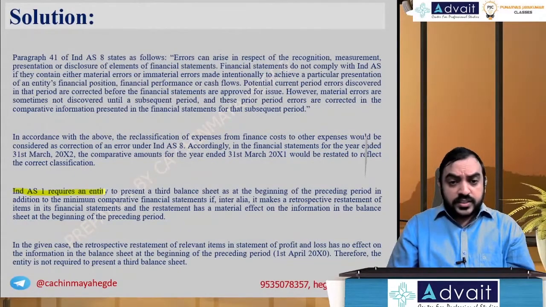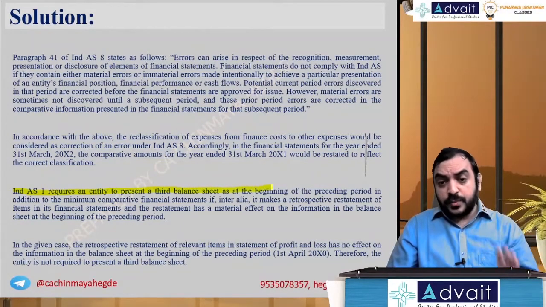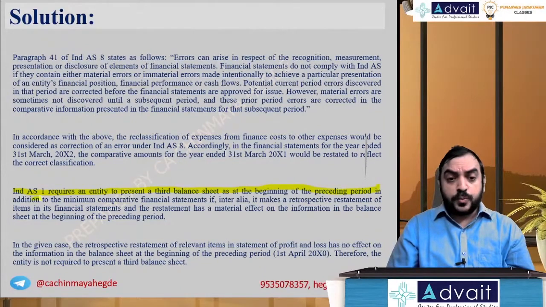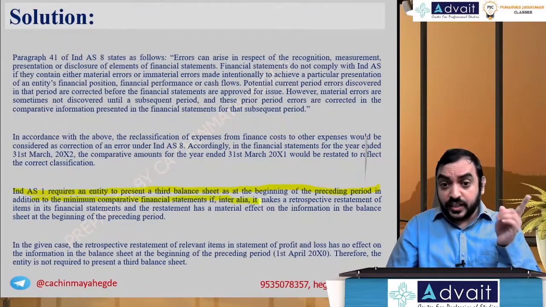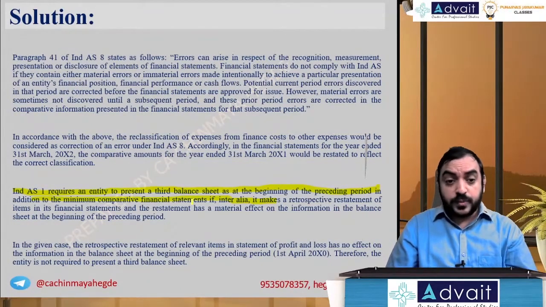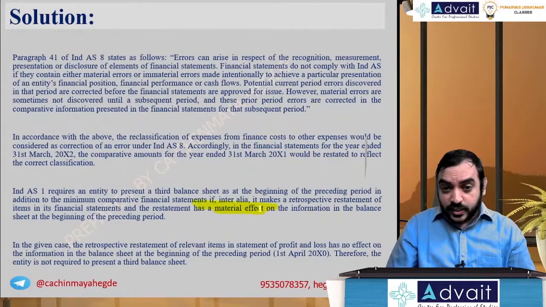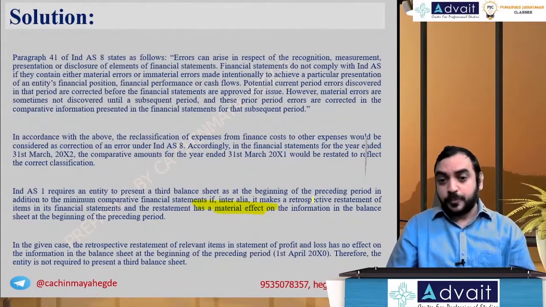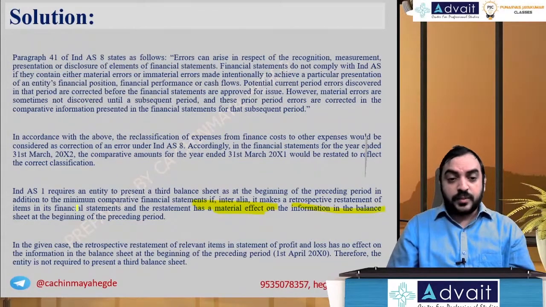Ind AS 1 requires an entity to present a third balance sheet at the beginning of the preceding period in addition to minimum comparative information, if inter alia, it makes a retrospective restatement of an item and the restatement has a material effect. Please note this point. It's a material effect on the financial information in the balance sheet. In the given case, retrospective restatement of items in P&L account has no effect on the balance sheet, therefore the entity is not required to present a third balance sheet.